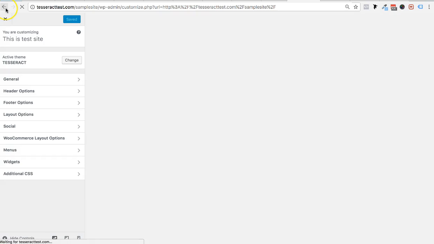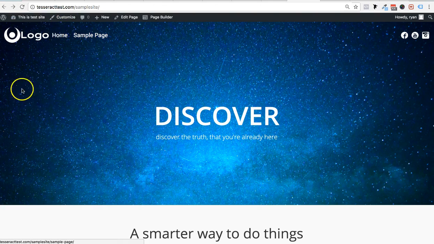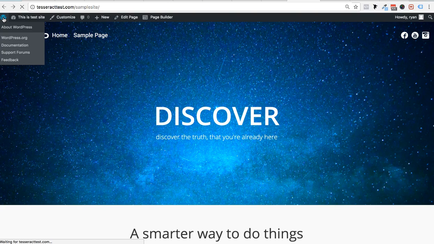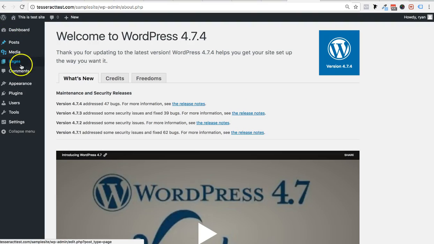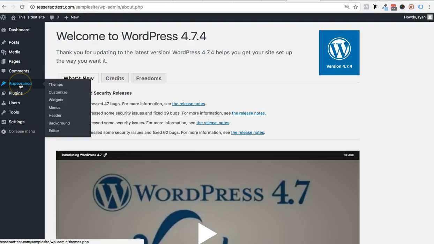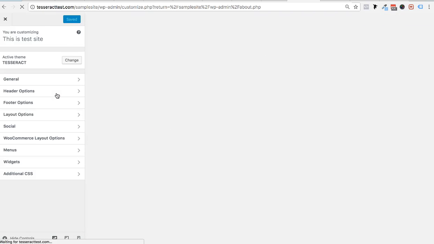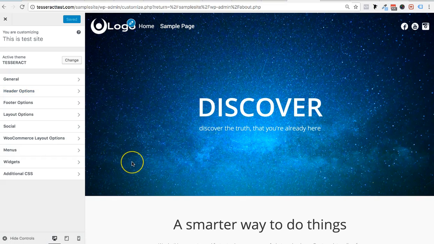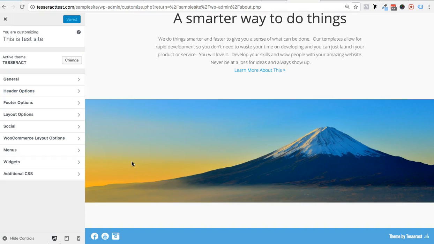So let's go ahead and go to customize. And if you don't know how to go to customize, there's two ways. It's on your page, or if you're in your WordPress. This is assuming you're logged in. In your WordPress, go to Appearance and click customize. So either way, it'll take you to the customize area. So once you're in the customize area, this is where all the magic happens.